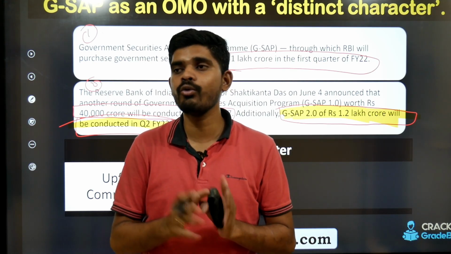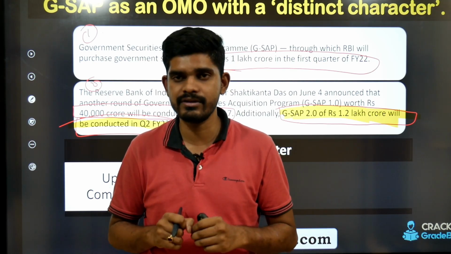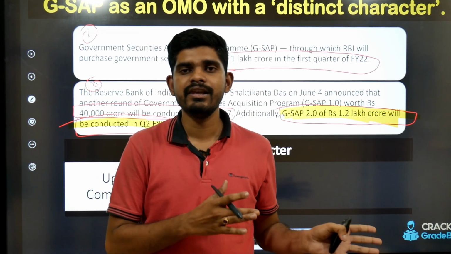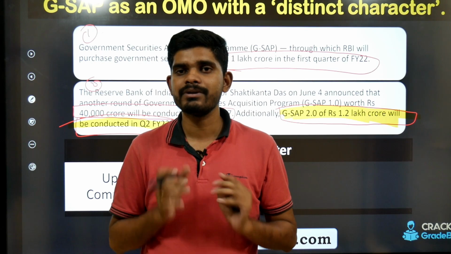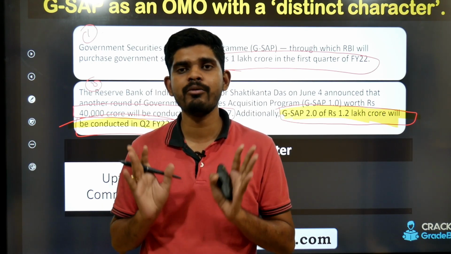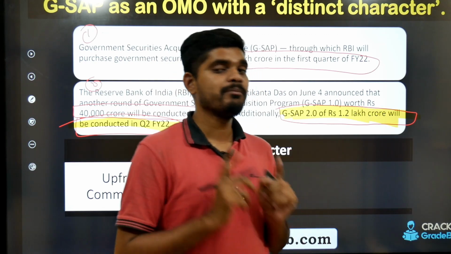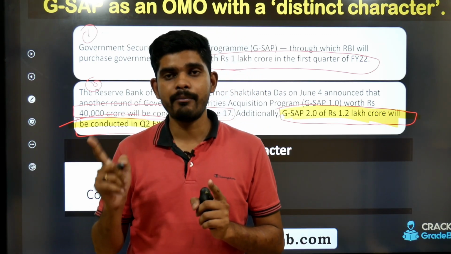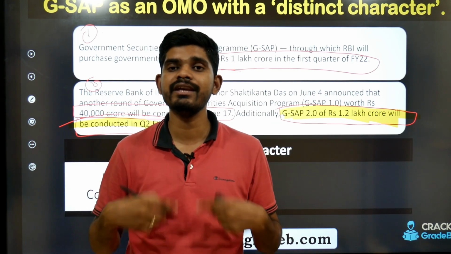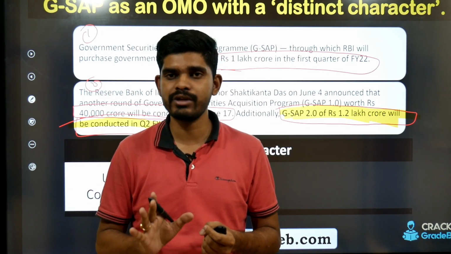They also have different tools, so it's not that OMO is the only thing in their arsenal. They have many other things that we'll discuss in the lecture on monetary policy. But in this lecture, let us keep our discussion limited to OMO. Let's suppose they perform OMO, but they never tell what amount and when they are going to perform. They react according to the situation, and yes, they give notice.